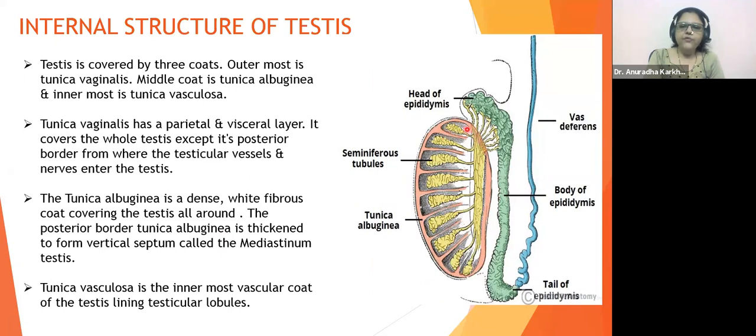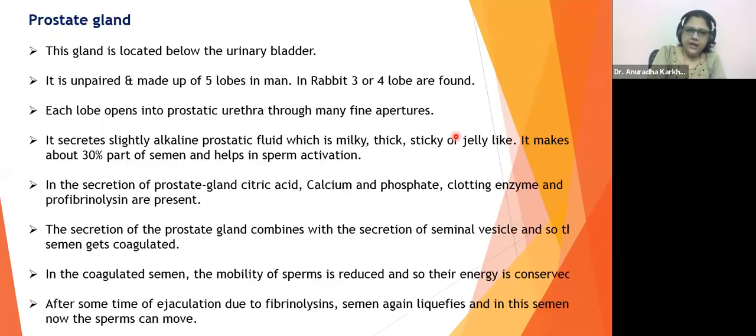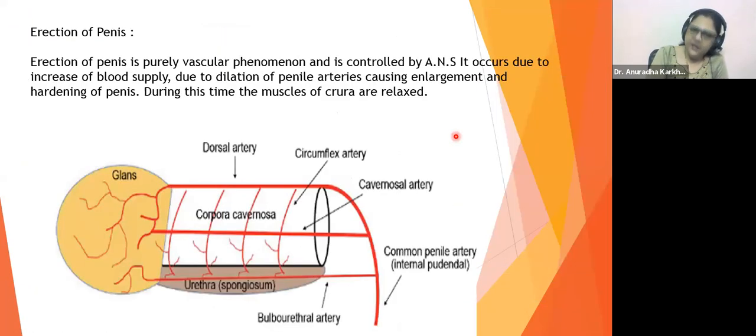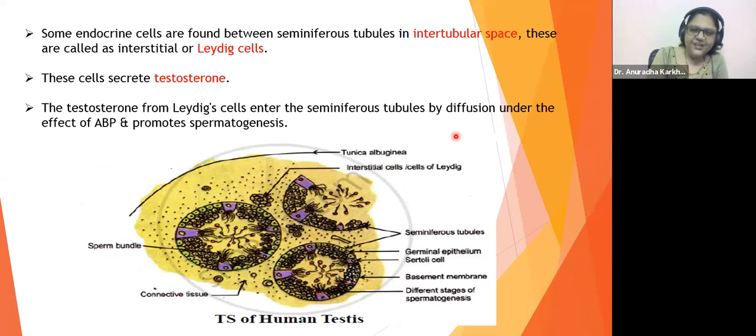In one lobule you have got 2 to 3 seminiferous tubules. तो हमने यहाँ क्रॉस सेक्शन लिया है एक लोब्यूल का, तो हमें वो 3 सेमिनिफेरस ट्यूब्यूल्स दिखाई दे रहे हैं. Yes, so we have taken a cross section of one of the lobules and we can see these seminiferous tubules.